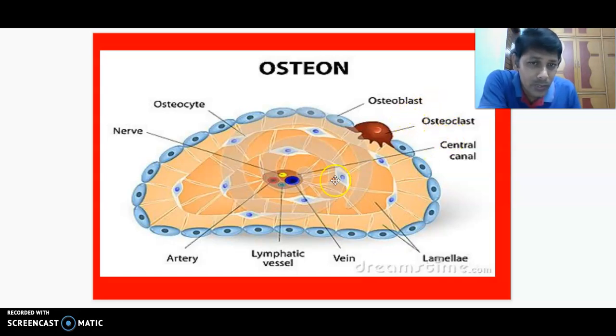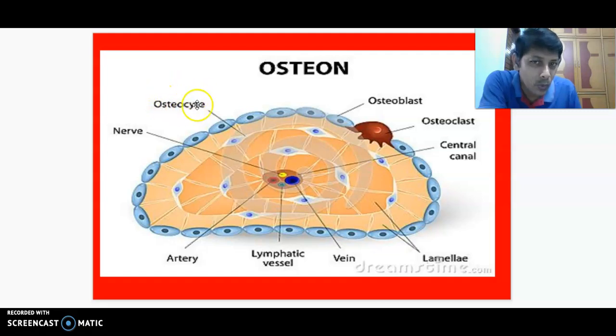But osteocytes are not like that. Osteocytes are old. All osteocytes are matured. Osteocytes become non-functional. They cannot do any work. You can compare osteocytes with old people. Most old people get sight problems. Osteocytes are old cells.